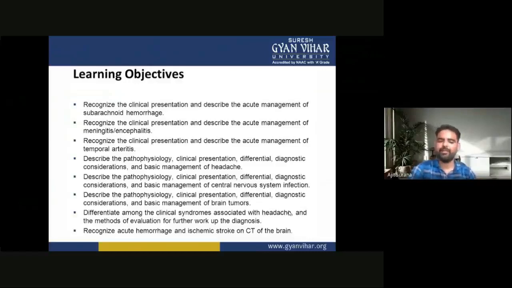Now we describe the pathophysiology, clinical features, differential diagnosis, how we can diagnose the disease, and its basic management in central nervous system infection. Describe the pathophysiology, clinical presentation, differential diagnostic considerations, and the basic management of brain tumor-like conditions. Now we differentiate among the clinical syndromes associated with headache and the method of evaluation for further diagnostic work-up. And now we recognize acute hemorrhage and ischemic stroke on the CT of the brain. These are the learning objectives of clinical neurology.